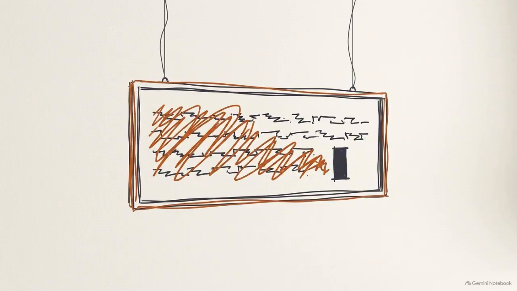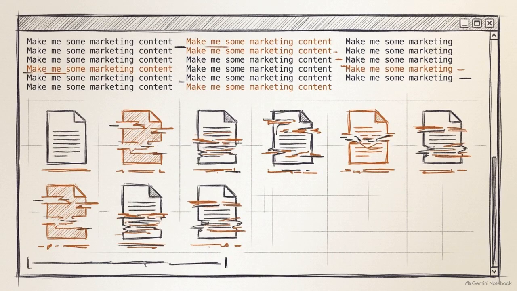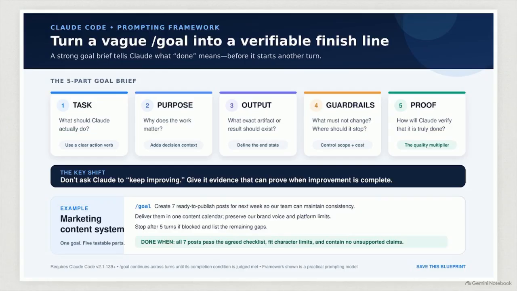Look at a typical instruction. Make me some marketing content. In a standard chat window, this gets you a polite, generic response. In a terminal environment where an agent is trying to execute code and write files, this instruction lacks the boundaries needed for success. This graphic maps out a solution, the 5-part goal brief, providing structural requirements for autonomous execution.